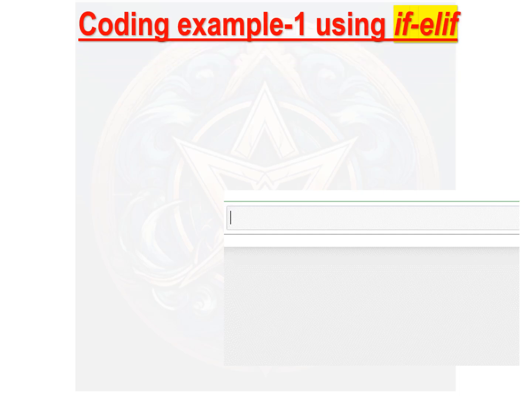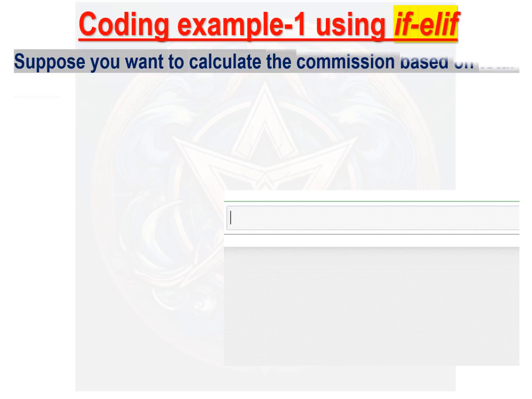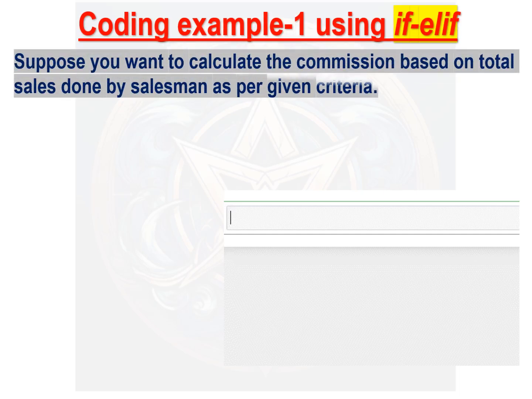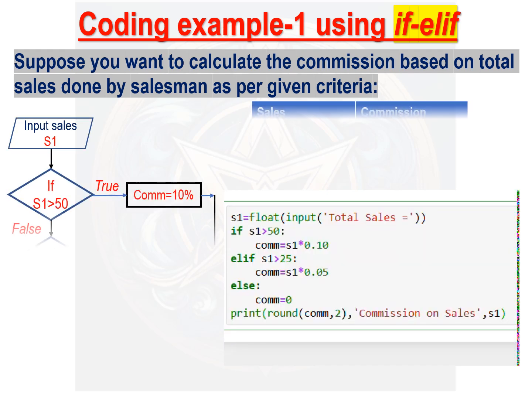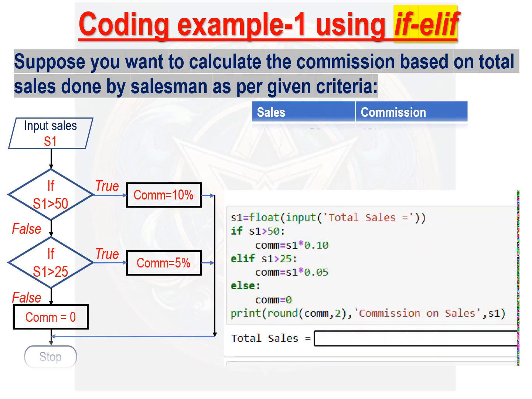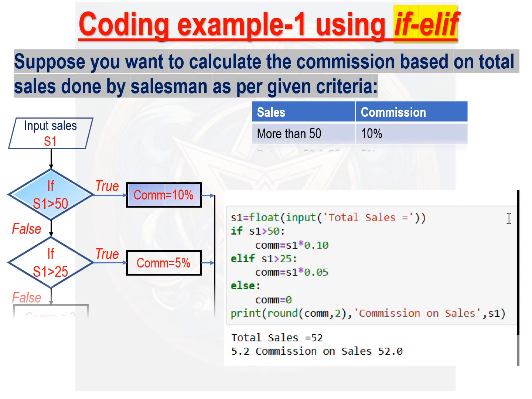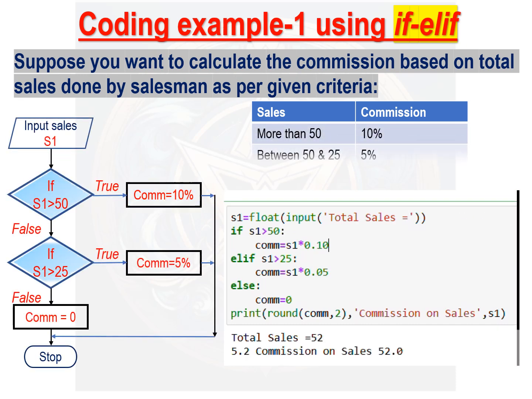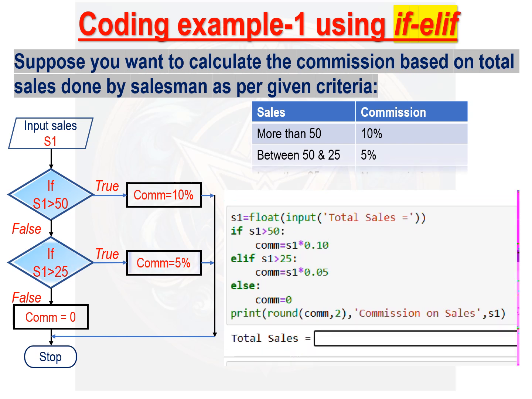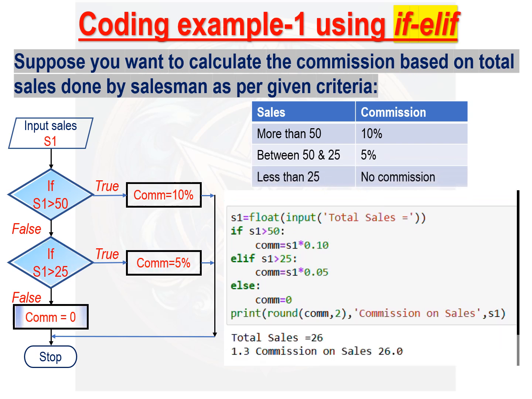Consider the example of if-elif statement. Suppose you want to calculate the commission based on total sales done by salesman as per given criteria. If sales is more than 50, then 10% commission. If sales is between 50 and 25, then 5% commission. If sales is less than 25, then no commission.